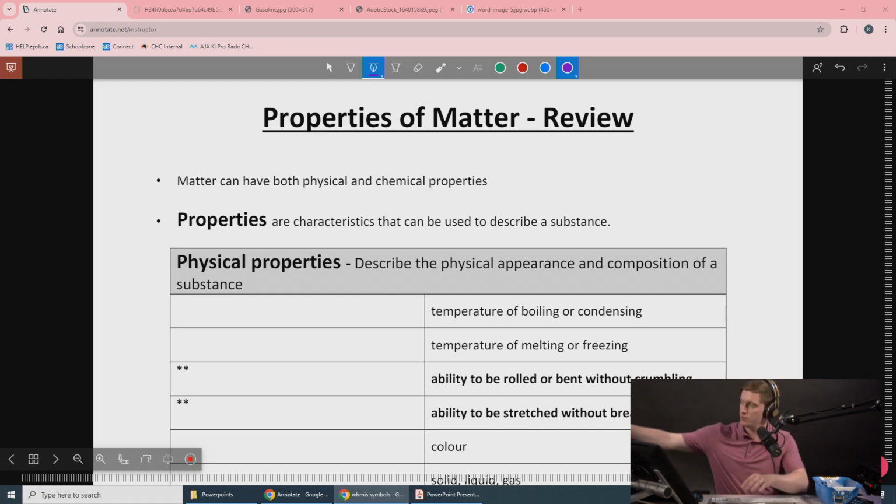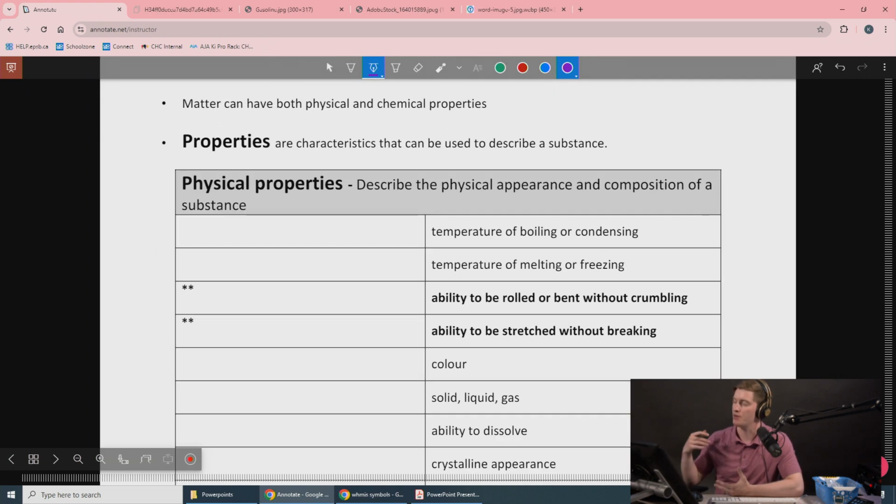All right, welcome back to Science 10 at Center High. Today we're going to talk about properties of matter, physical and chemical properties. A property is essentially something that we use to describe what something is like. We're going to start with physical properties. Physical properties are going to describe how something looks and a little bit about what it can do.